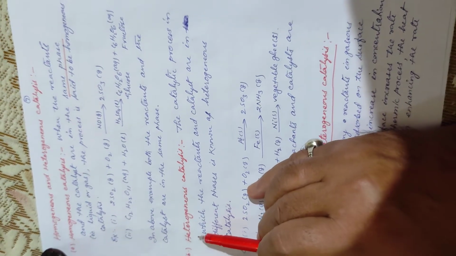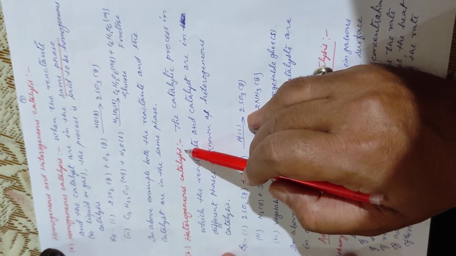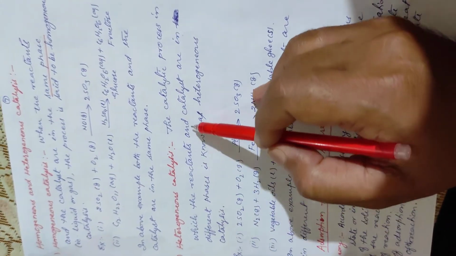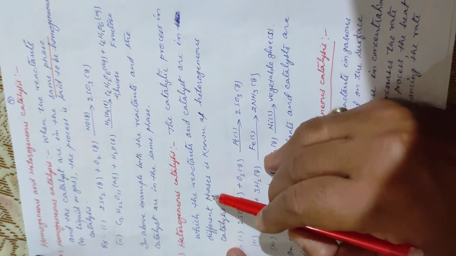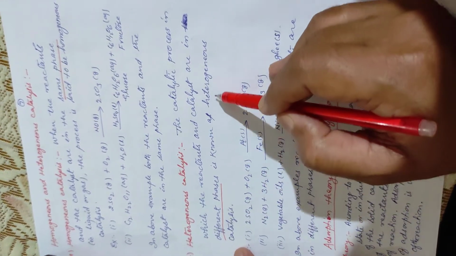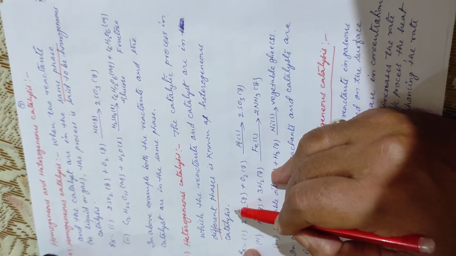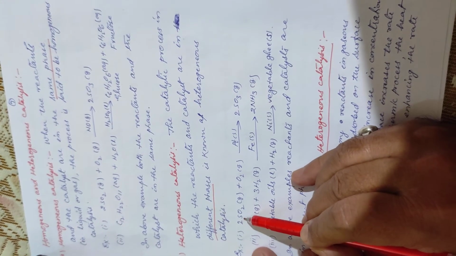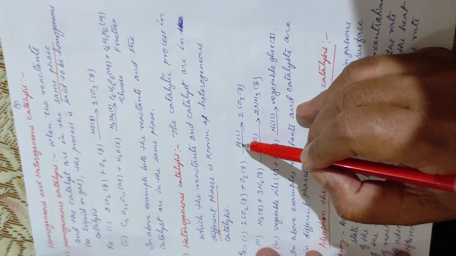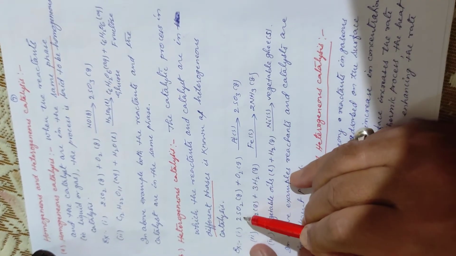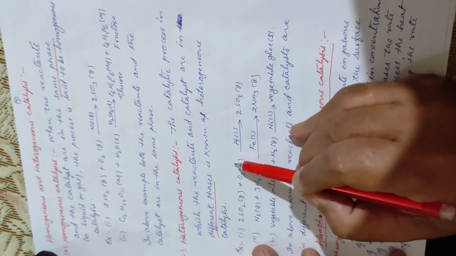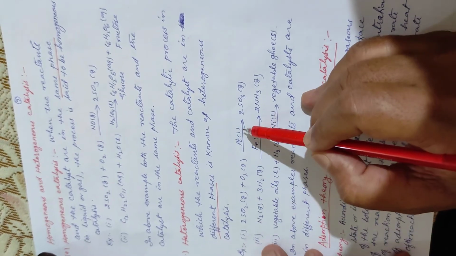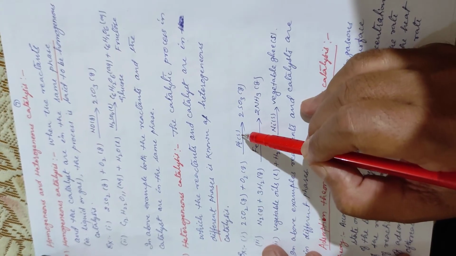Now the second one is heterogeneous catalysis. Look at these notes. The catalytic process in which the reactants and catalyst are in different phases is known as heterogeneous catalysis. Now look at this example. The first example is oxidation of SO2 to form SO3 in presence of platinum solid as a catalyst. Now see, SO2 gas, O2 gas, but platinum solid is the catalyst, which is in solid state. So the reactant and this catalyst are in different phases.